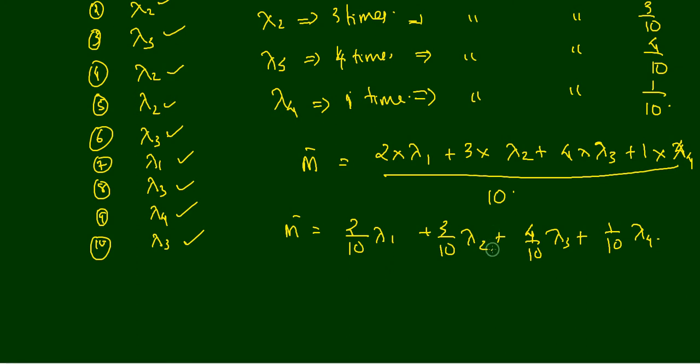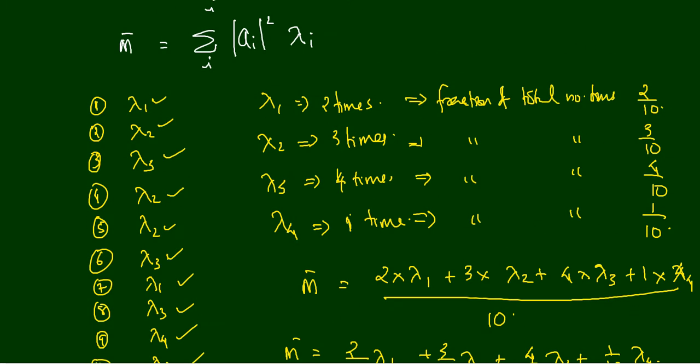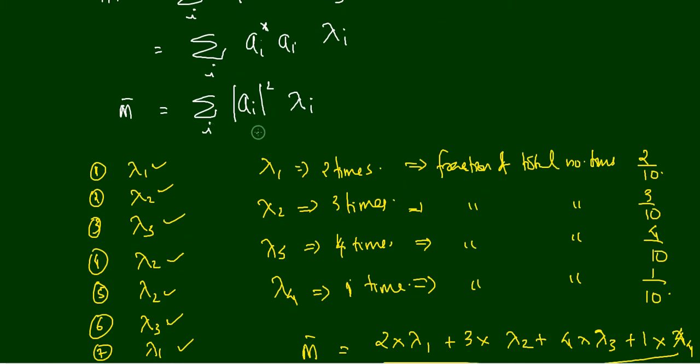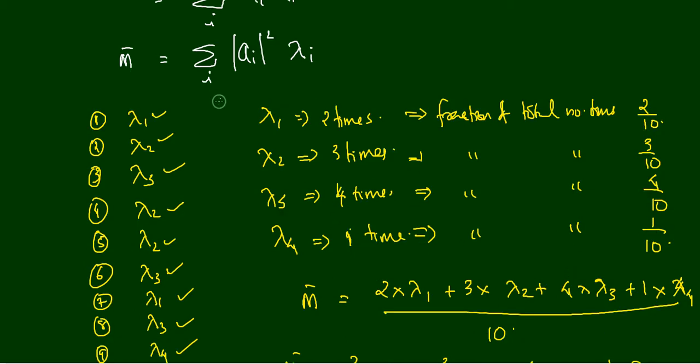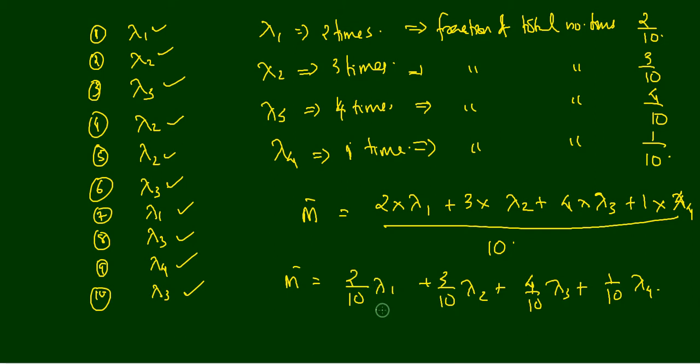Now you can look at the equation that we already got. M bar is equal to sigma i ai square lambda i. So it is a summation of different lambda i's multiplied with ai square. Here also we have m bar as the summation of different lambda i, for example lambda 1, lambda 2, lambda 3, lambda 4, multiplied with some constant, right?